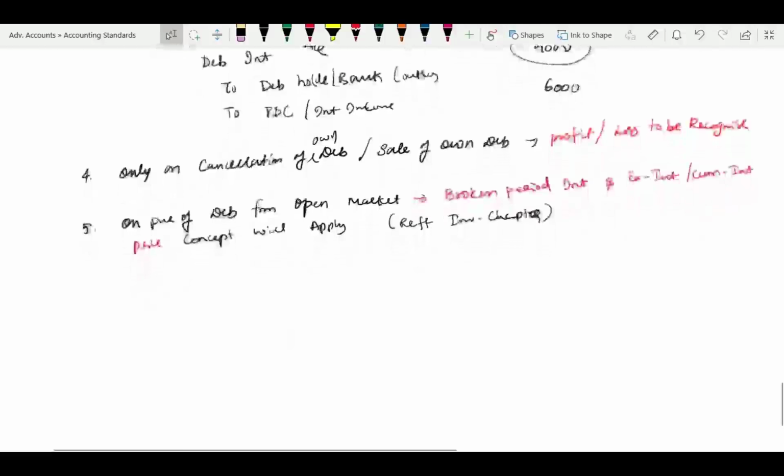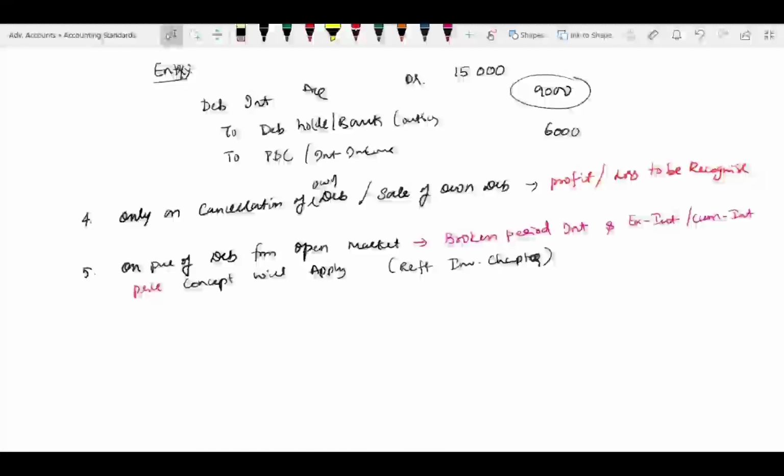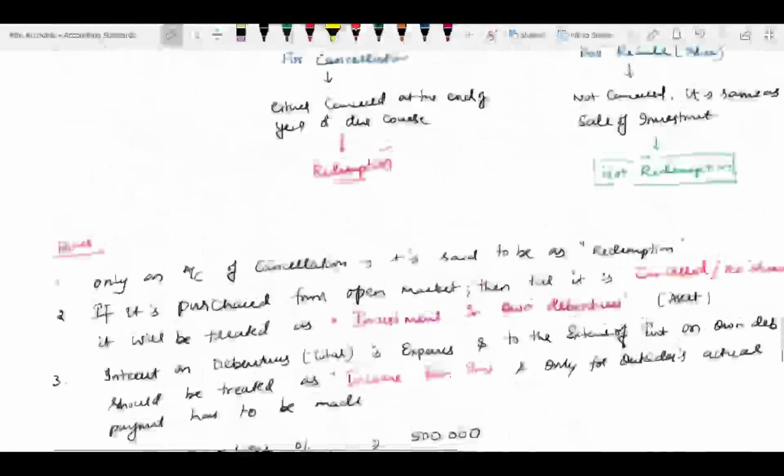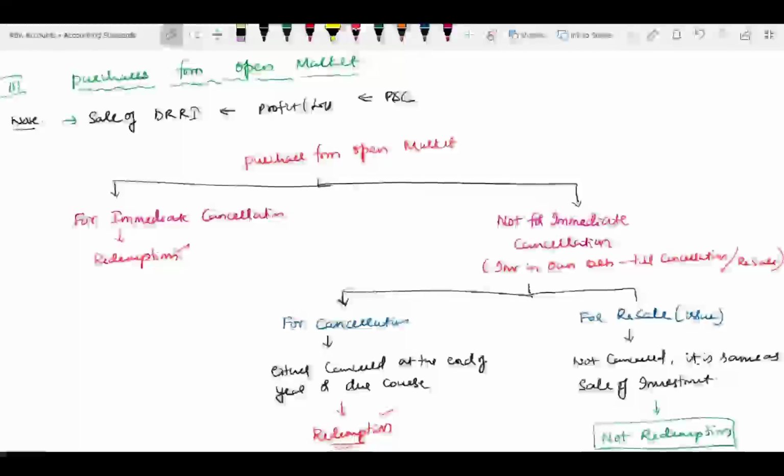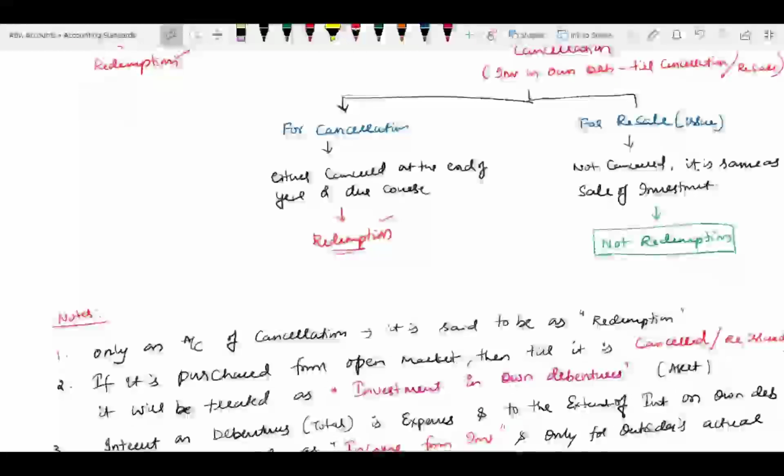So yes, my dear friends, this is the theoretical insight if it is purchased from the open market. If it is cancelled, at the time of purchase, for immediate cancellation, I will take it directly to investment in own debentures and directly cancel the debentures. Till that time, whatever interest is there will be treated as income. On cancellation, profit or loss is transferred to the P&L account.